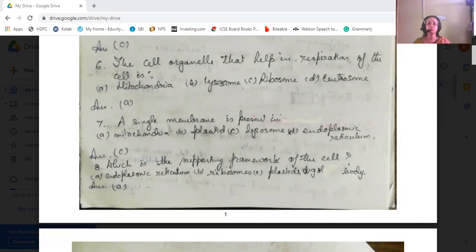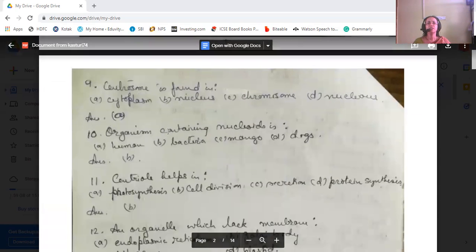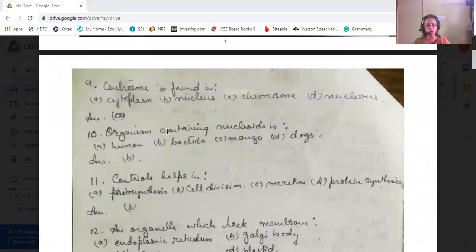The next is, centrosome is found in what? Cytoplasm, nucleus, chromosome, or nucleolus. It is found in the cytoplasm. Then the organism containing nucleoids is bacteria.